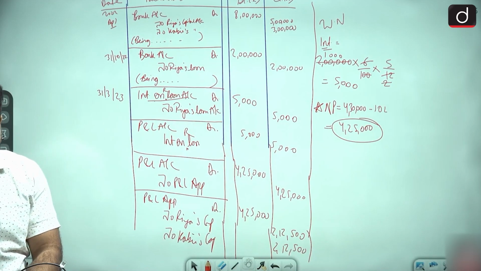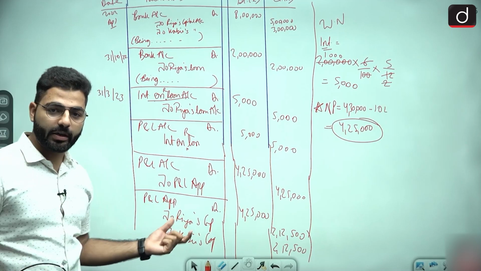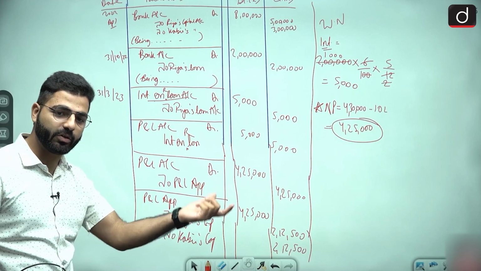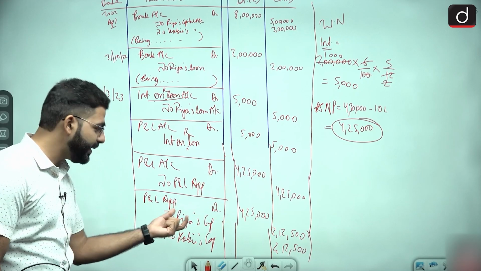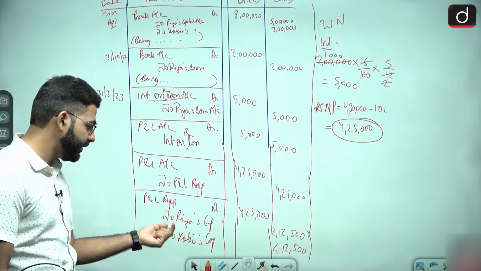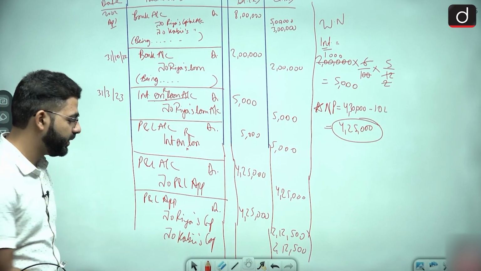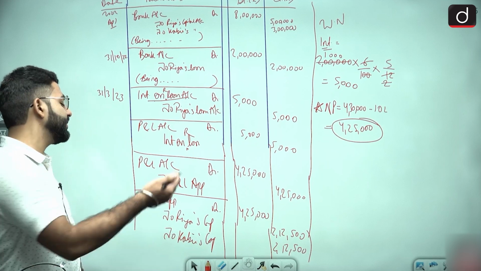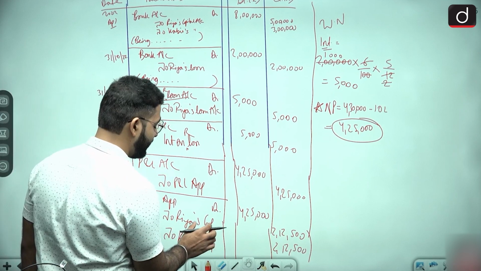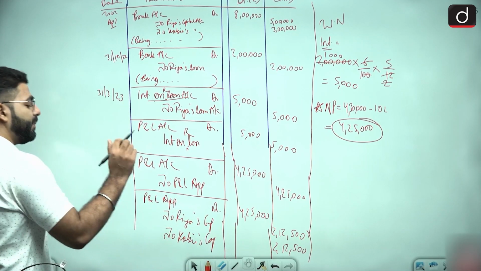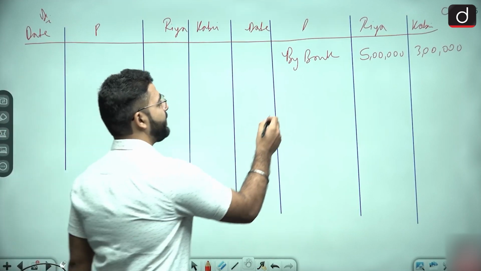You can see this is your capital account. It is coming here, so it means it will be shown in the capital account. Obviously, P&L appropriation is getting debited with this. Means Ria's capital account is credited with P&L appropriation. Yes or no? Kabir's capital account is credited with P&L appropriation. So in Ria's capital account, on the credit side we will write P&L appropriation, and in Kabir's capital account, on the credit side, P&L appropriation. What will we write? By